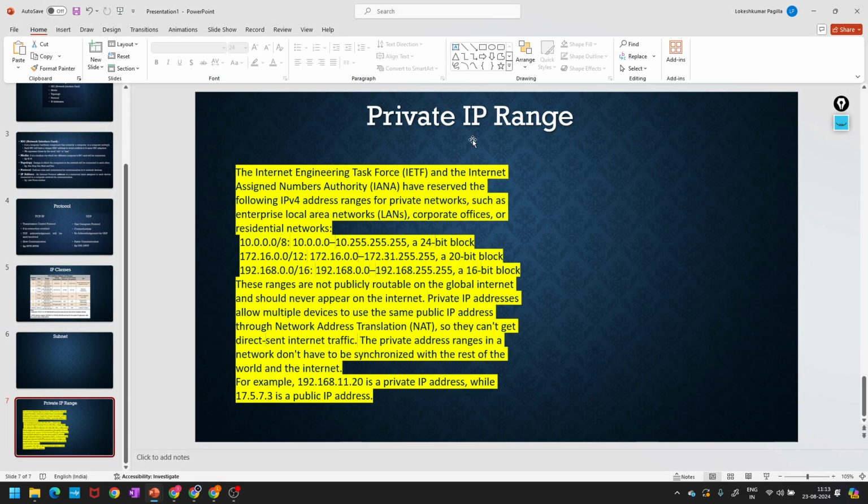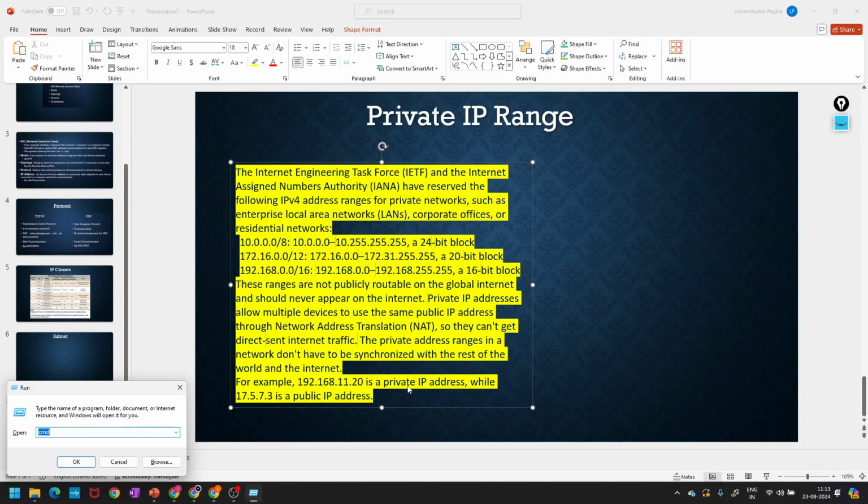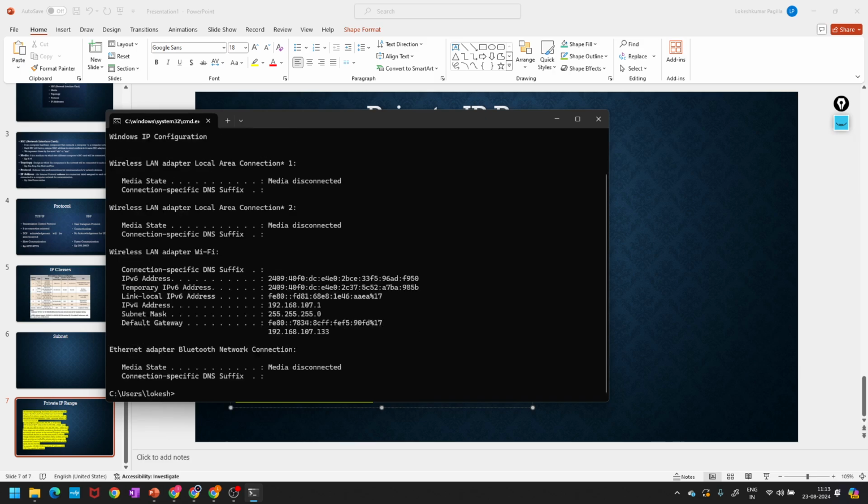So if you see, this is the private IP range. Sorry, it doesn't look good because I copied it from the internet. Now see this, if you see IPv4, this is my machine's IP address.